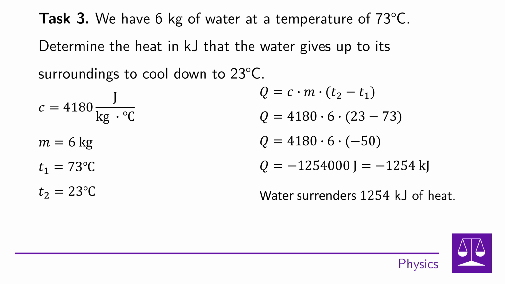A negative number only tells us that the heat has been given away by the object, not taken in. Thus, the heat that water gives up to its surroundings to cool it from 73 degrees Celsius to 23 degrees Celsius is 1,254 kilojoules. With that, we have completed task number 3.